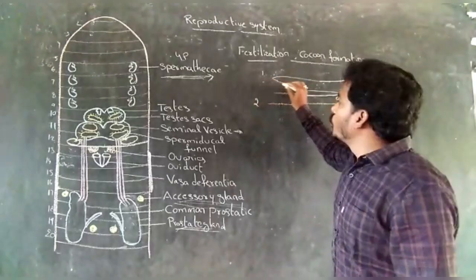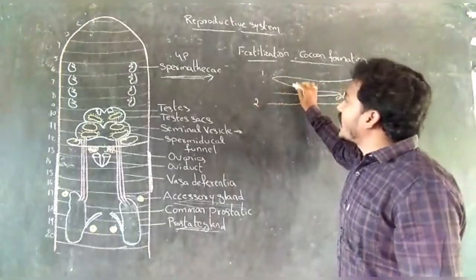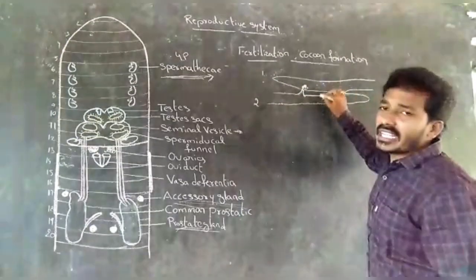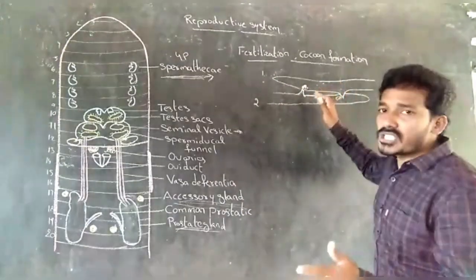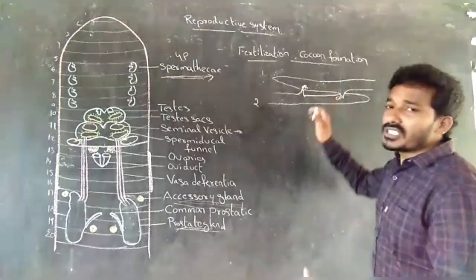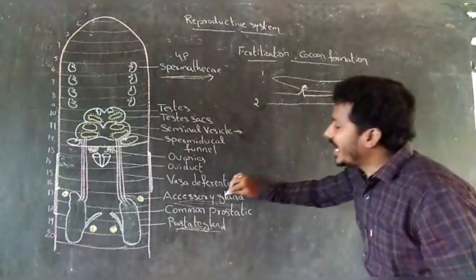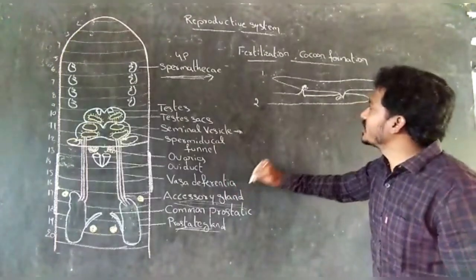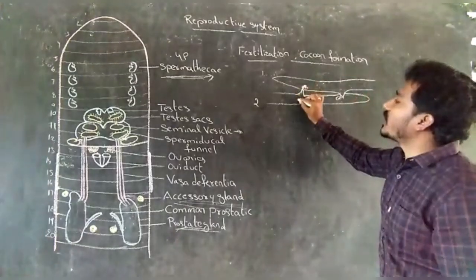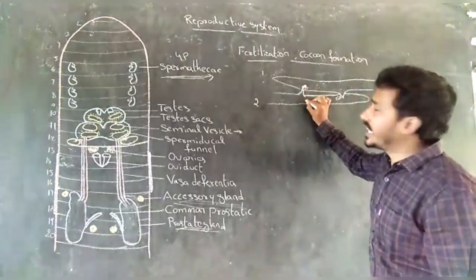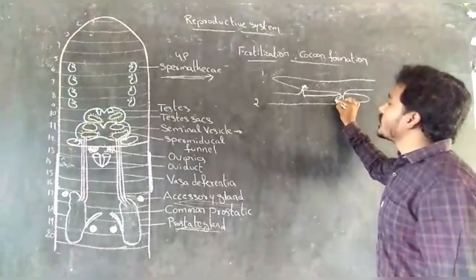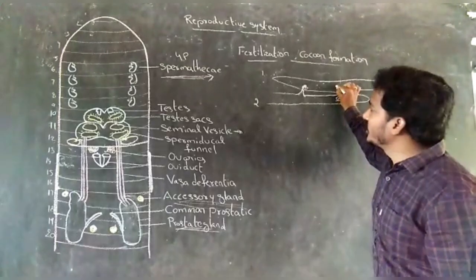Next, copulation. During copulation, two mature earthworms come in close contact with each other in opposite directions. These two are attached at their ventral regions by the accessory glands. The first earthworm receives spermatophores from the second earthworm, and the second receives spermatophores from the first.